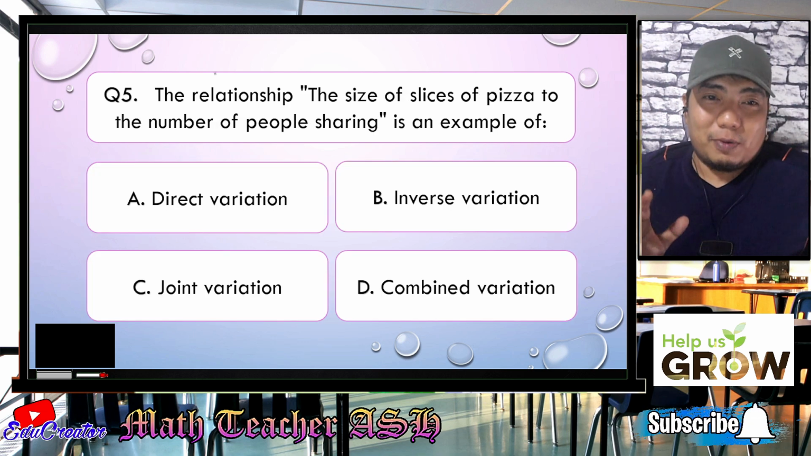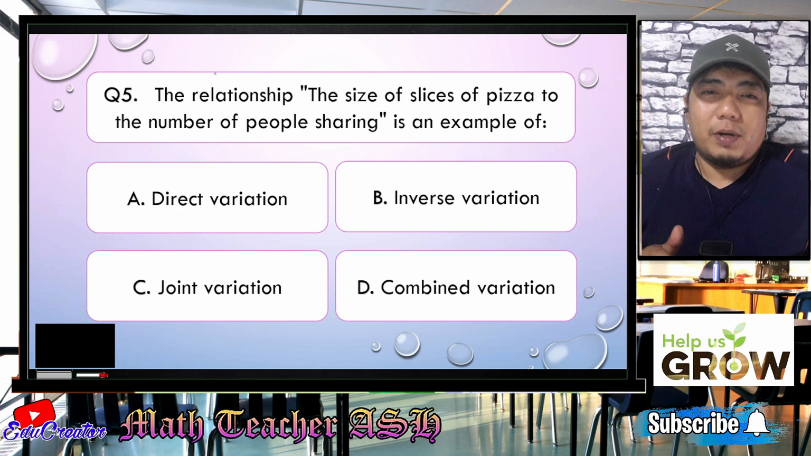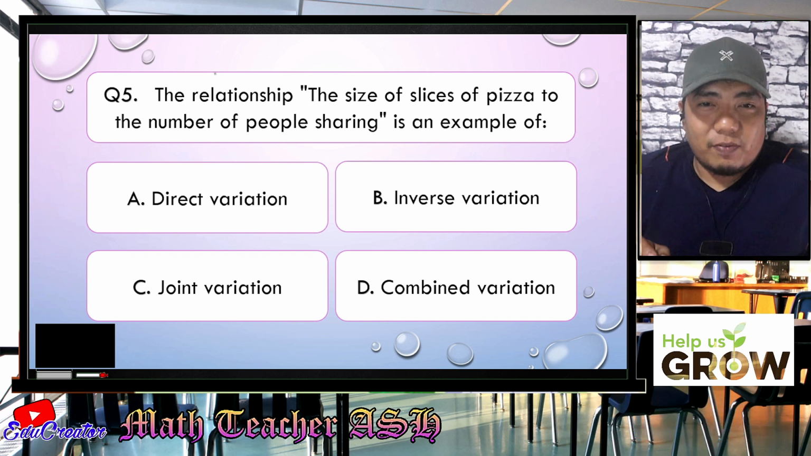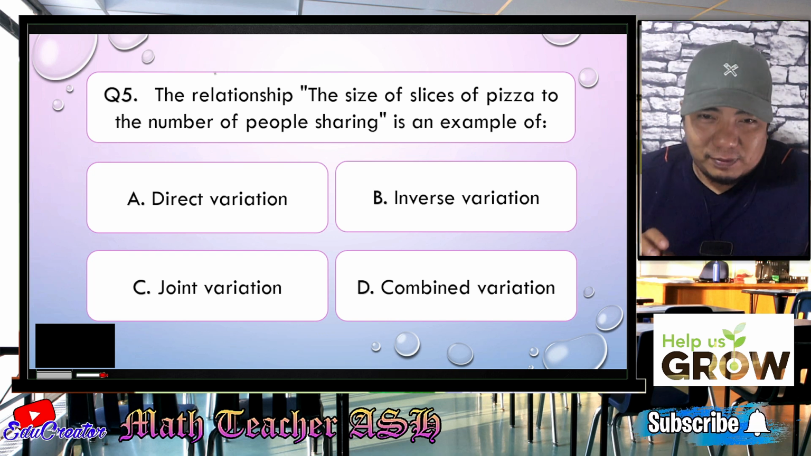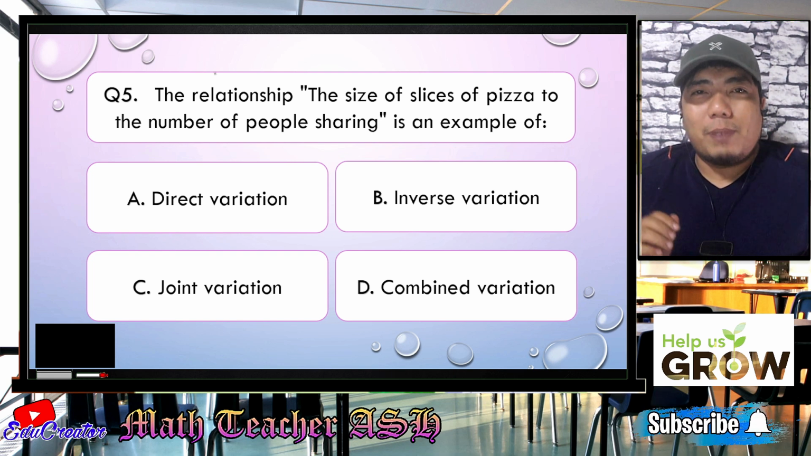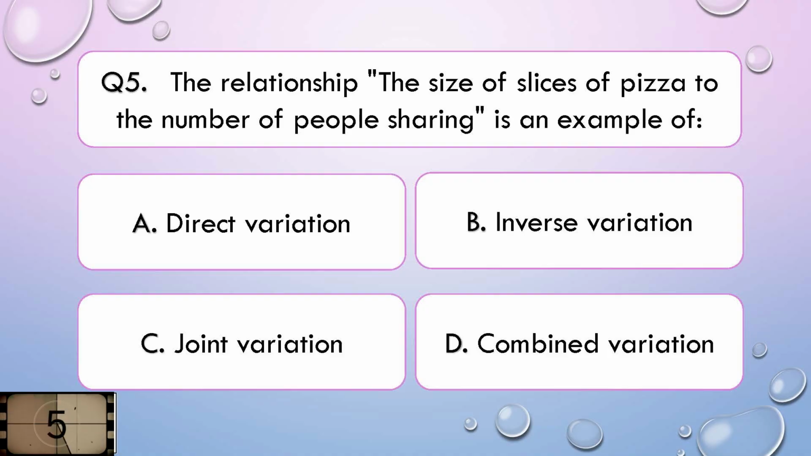Alright. Question number 5. The relationship, the size of slices of pizza to the number of people sharing, is an example of, is it A, direct variation, B, inverse variation, C, joint variation, or letter D, combined variation? I'll give you 5 seconds to think about your answer.